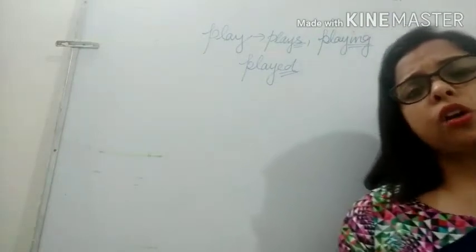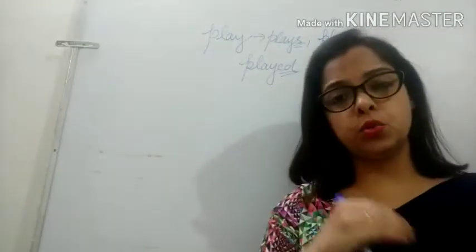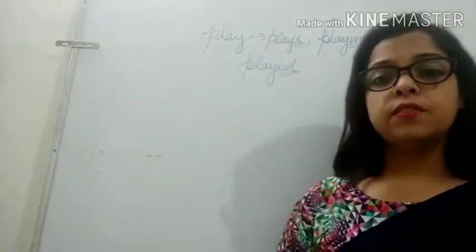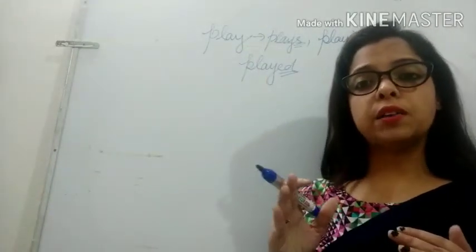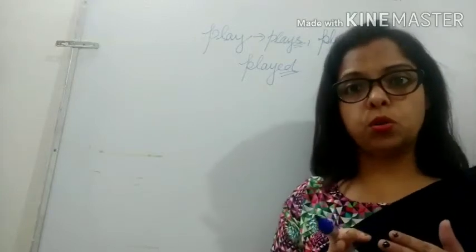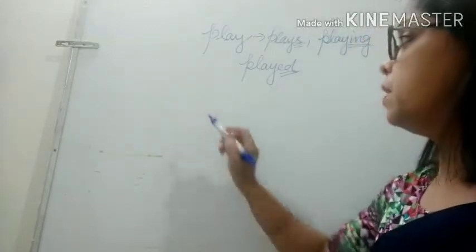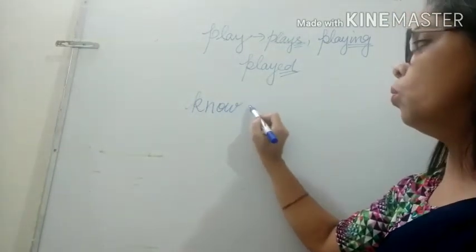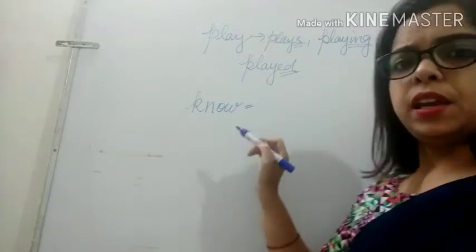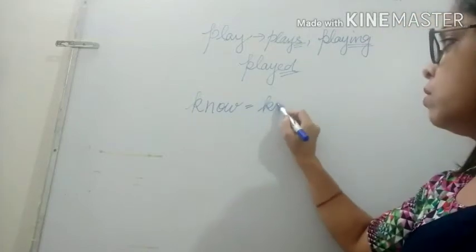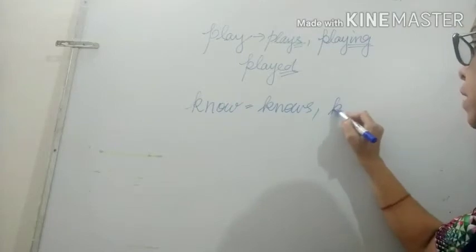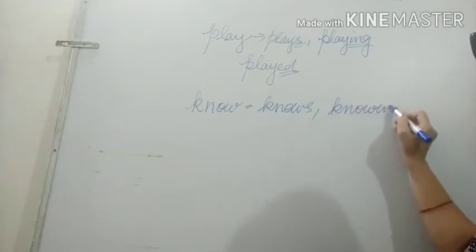And it's not like always adding to the end word only, the end alphabet. Sometimes the changes are within the verb also. Okay, suppose I take the example know, K-N-O-W, know. In this, yes, we can add s, knows, it is present. We can add ing, knowing, K-N-O-W-I-N-G, knowing.